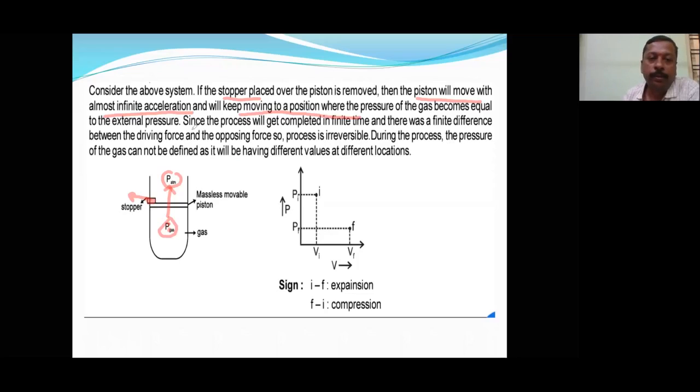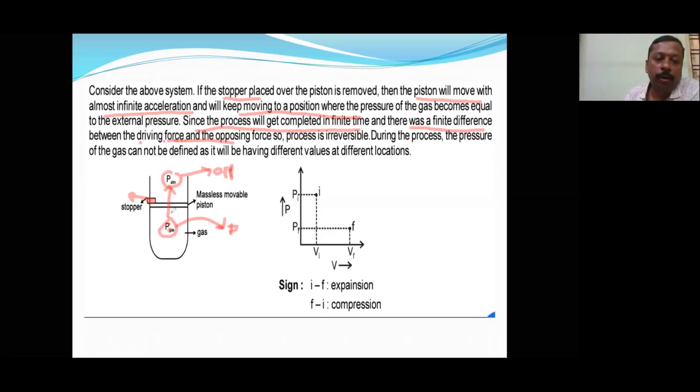Since the process is completed in a finite time, only a fraction of a second, there was a finite difference between the driving force and the opposing force here. For the expansion, the pressure of the gas is the driving force, and the pressure of the atmosphere is the opposing force.